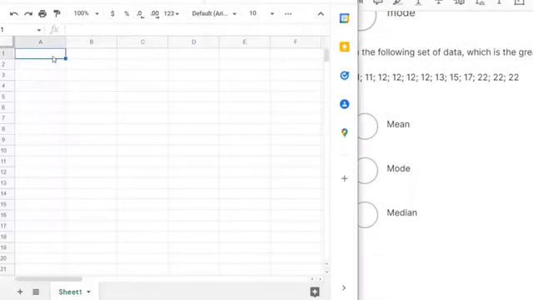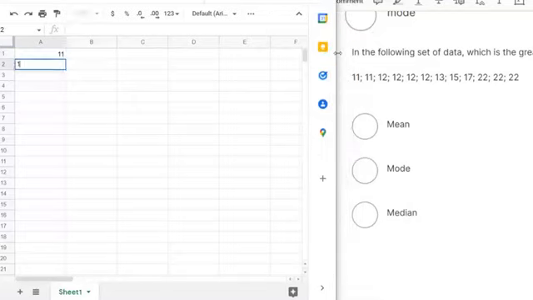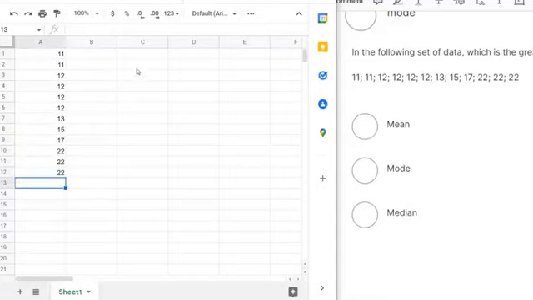Okay, there's our data set. So we just want to type in all the numbers we're given. I'm going to hit 11 and enter. It's 412. Okay, there's our data set.